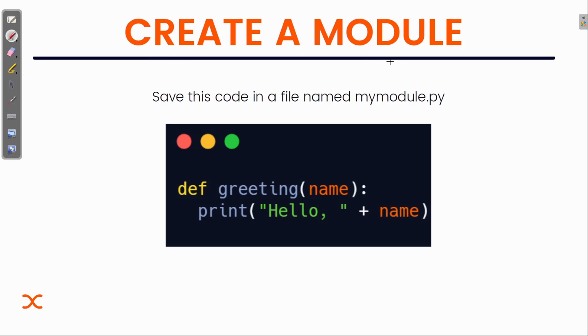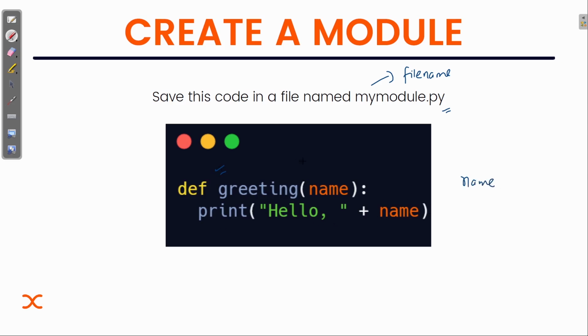Basically, for creating a module, you just have to name a file whatever module name you want it to be, the same as the file name, and then .py, which tells us that it is a Python file. Inside that goes whatever code, function or class we want. Here a basic function has been created with a parameter, name, and a print function.